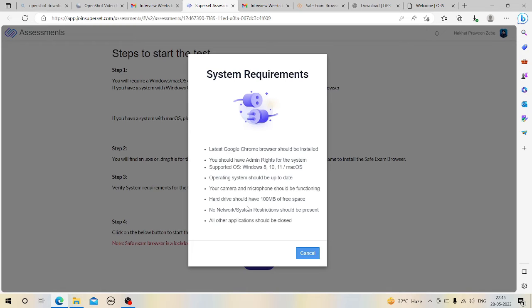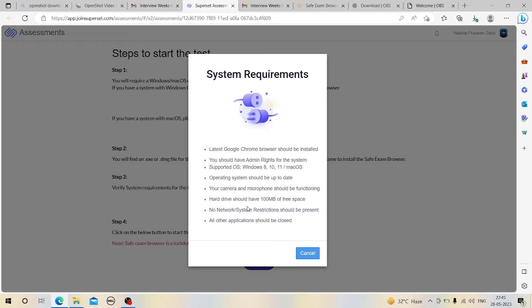Okay, so I think when I start this test, I won't be able to record it, because even if it is a mock, it will work like the actual one. So I will try to recall the questions in my mind, and then I will make a video on that separately, and I will inform you what kinds of questions I got in my mock assessment. And once I am done with my actual assessment, I will also inform you, after giving the test, what kind of questions there were and how many questions there were. All those things I can tell you after giving the exam, right?